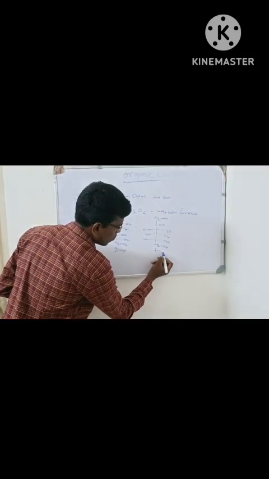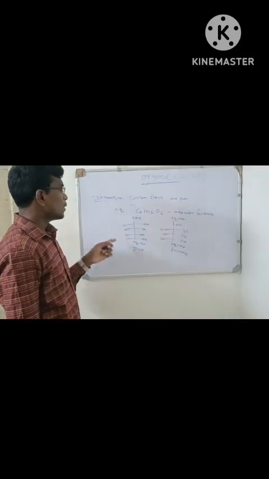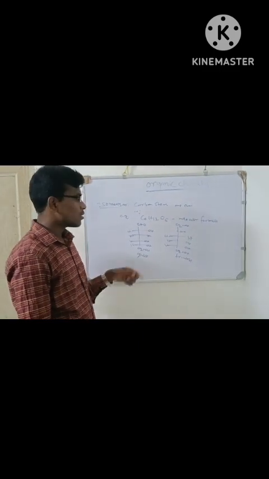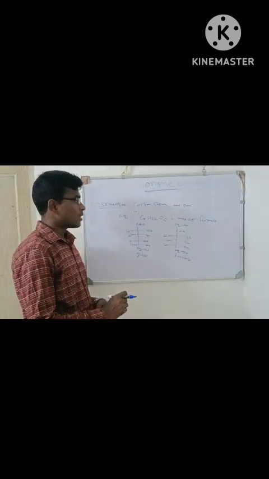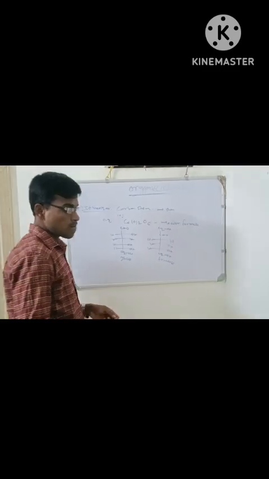This is fructose. Okay, they are isomers. They are enantiomers also. Enantiomer is a kind of isomerism. Okay.